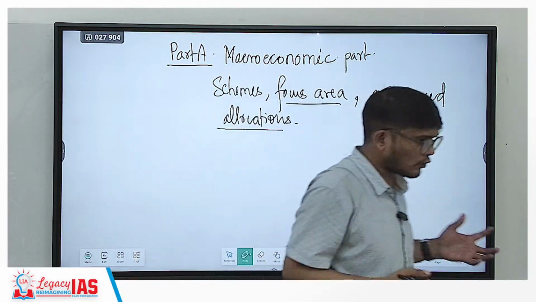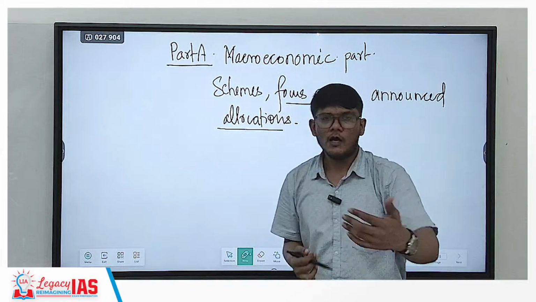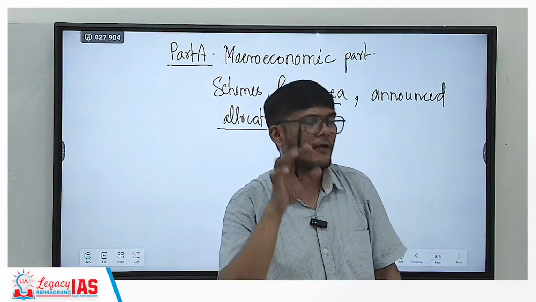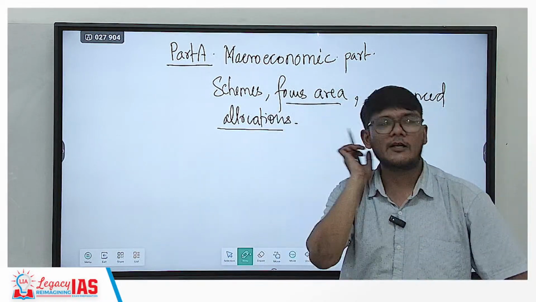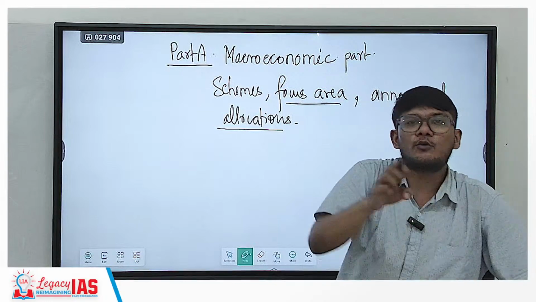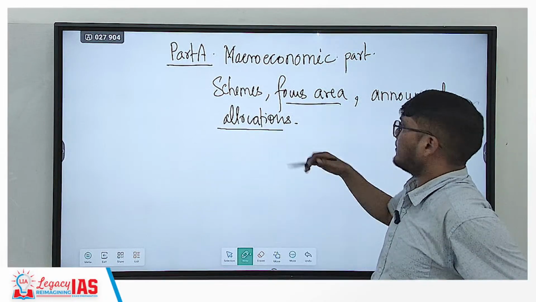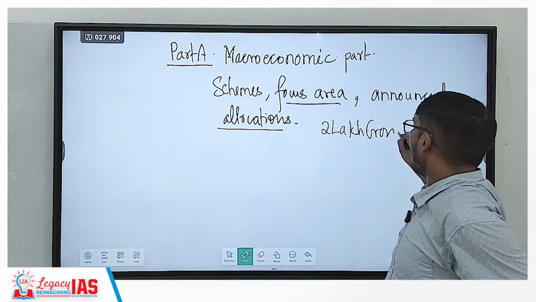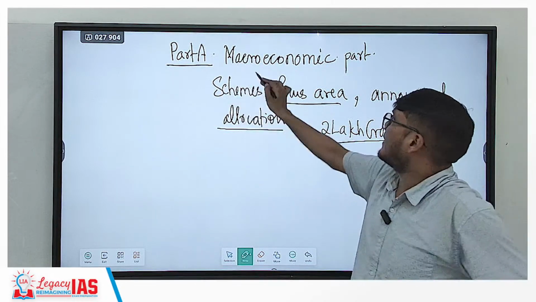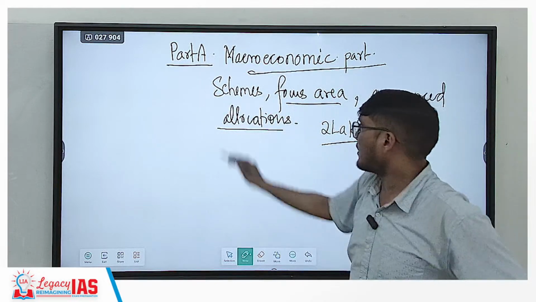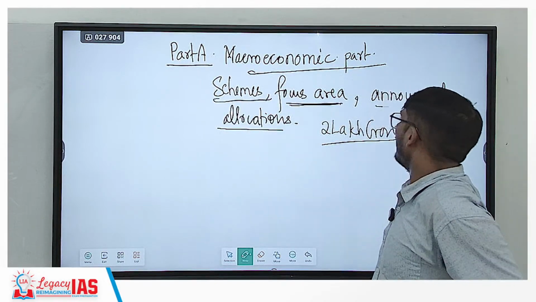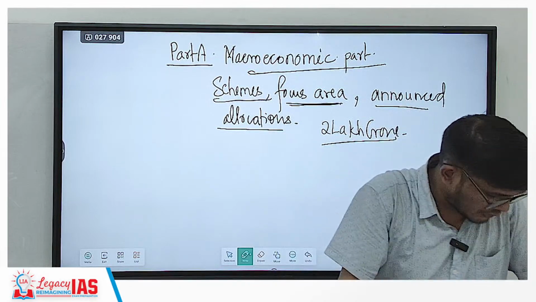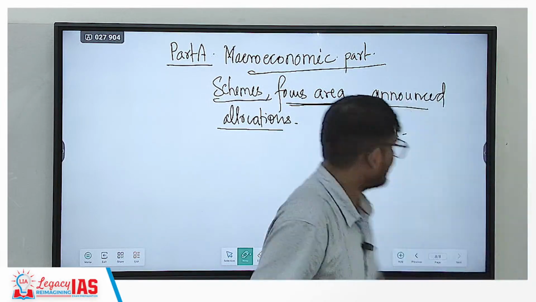What schemes are going to come? For example, right now also, our finance minister has mentioned that 5 PM schemes are going to come, which are linked with education and development, and the allocation for that is 2 lakh crore. So this is a part of your Part A, that is the macroeconomic part, consisting of various schemes, focus area, and the announced allocation. The second part deals with